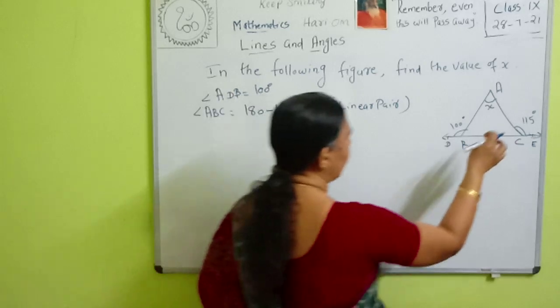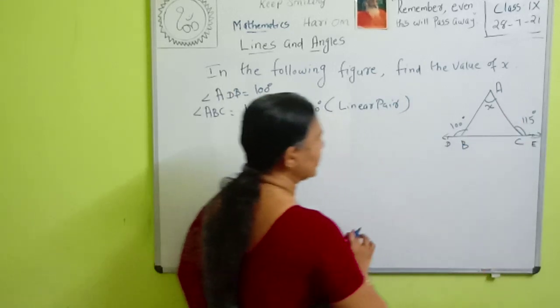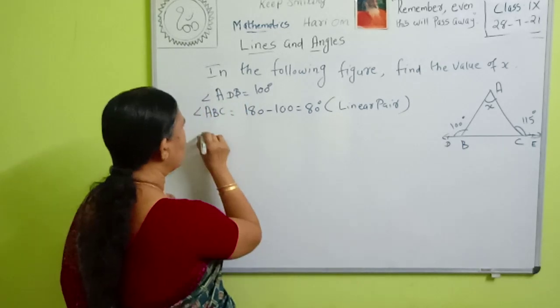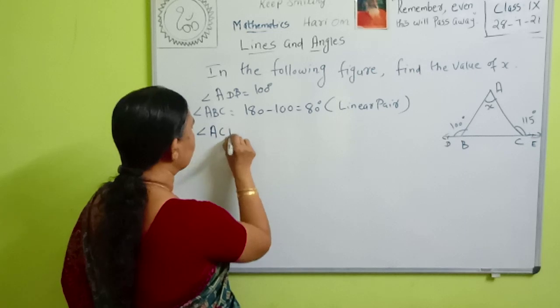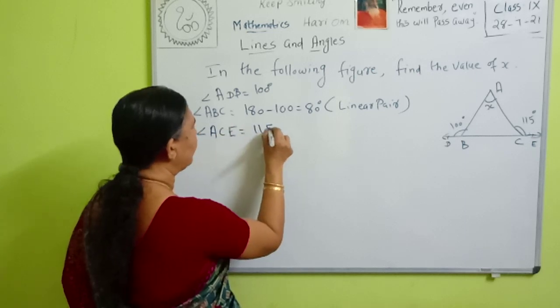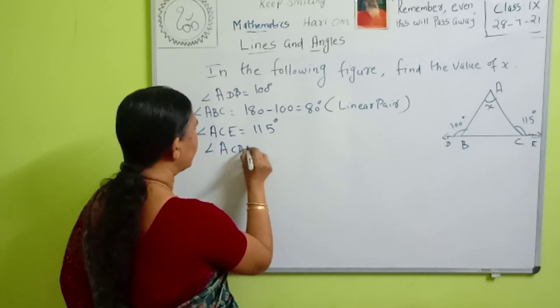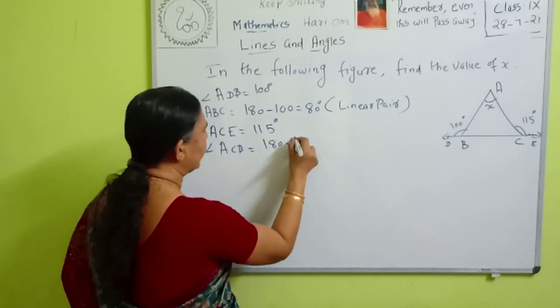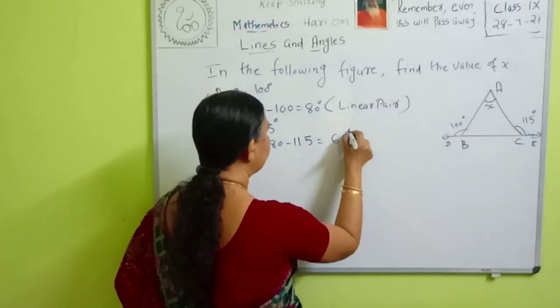Similarly, angle ACE and angle ACB are also linear pairs. Then what is the measure of angle ACB? Angle ACE is equal to 115 degrees. Then angle ACB is equal to 180 minus 115. That is equal to 65 degrees.